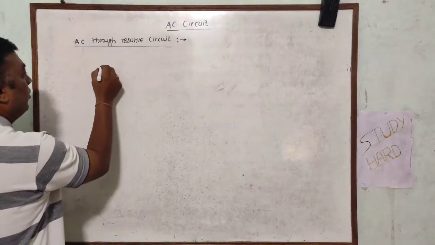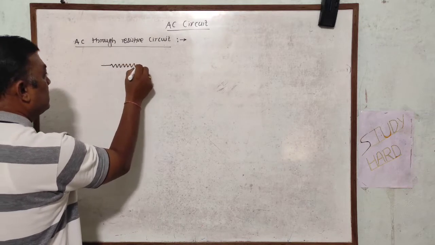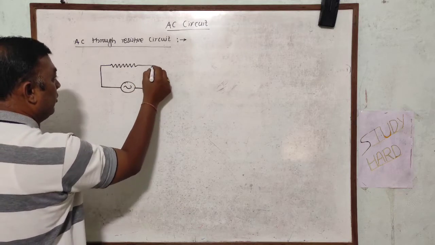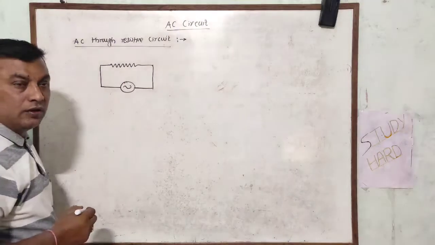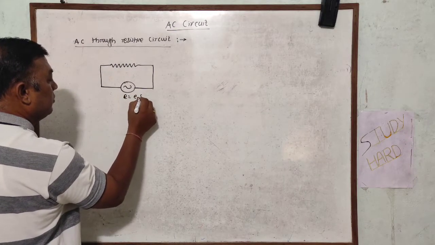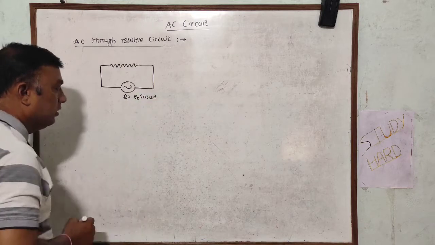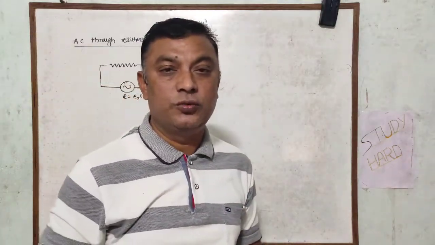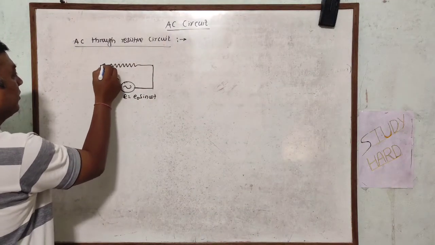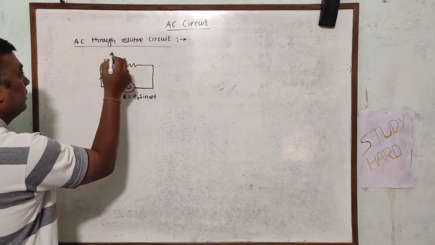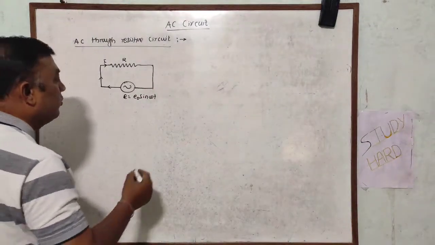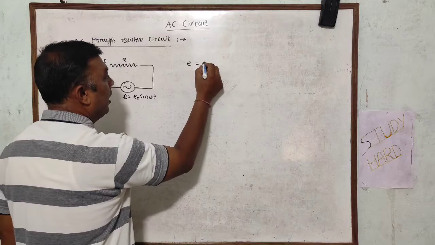Here we are going to draw one resistance, and here there is one AC source that I am going to apply. E is equal to E0 sine of omega t, that is the alternating EMF flowing through the circuit here, I is the current flowing, and R is the resistance. We know that E is equal to I into R.